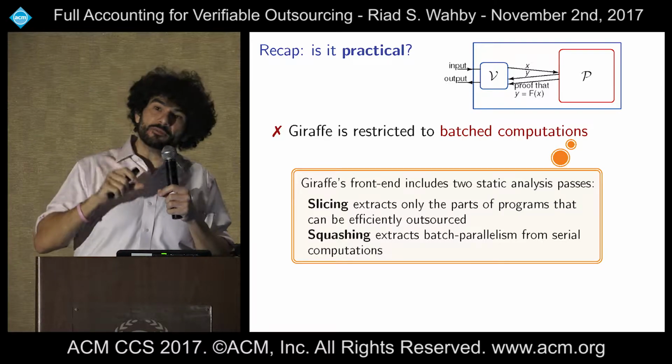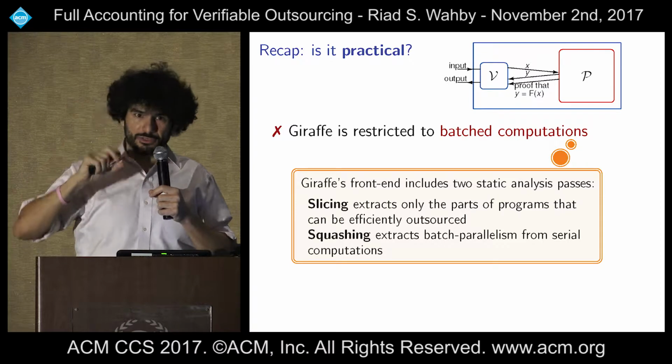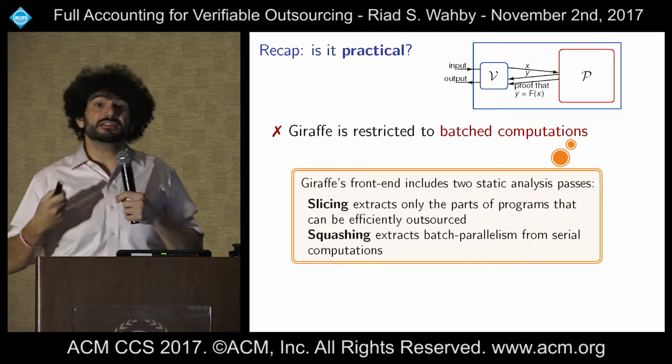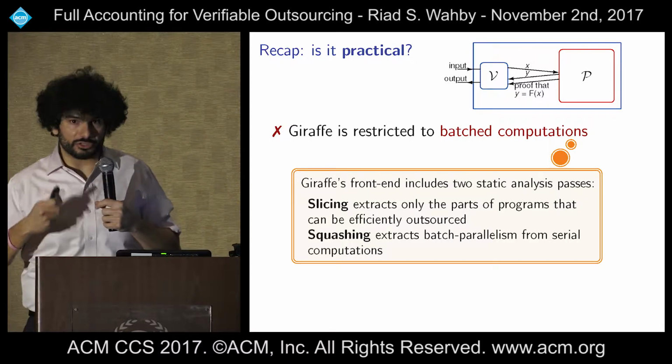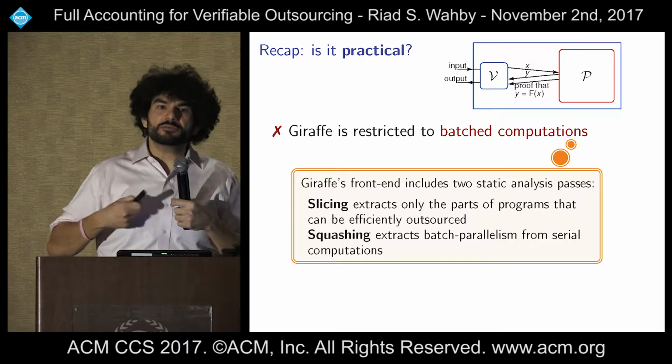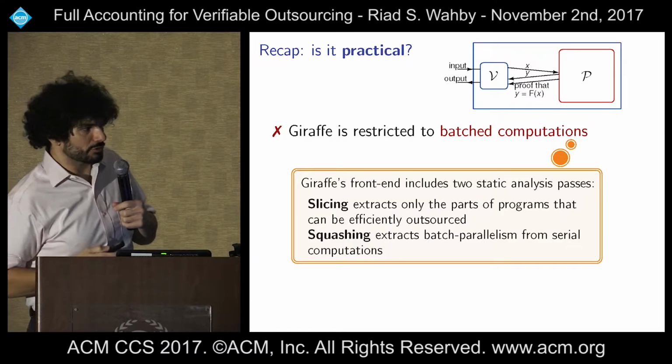So that means you run the piece that you could outsource by outsourcing it, and you run the rest of it locally. And the result still, in many cases, can save compared to just running the whole thing locally. And we're hopeful that further work along these lines means that we can outsource even more programs in the future.